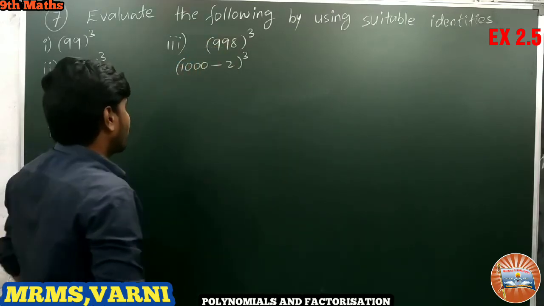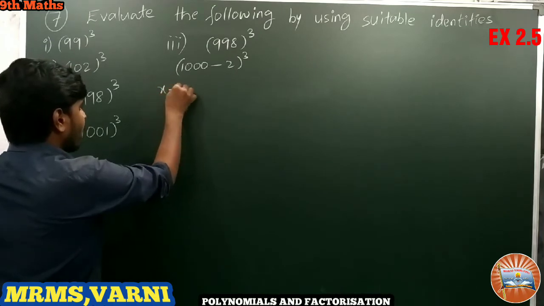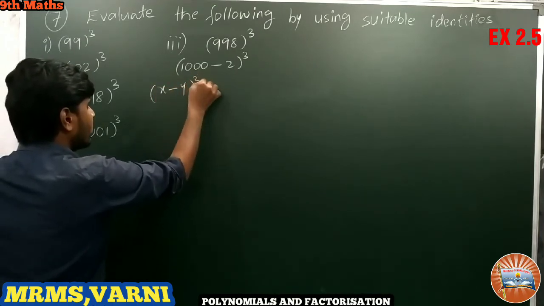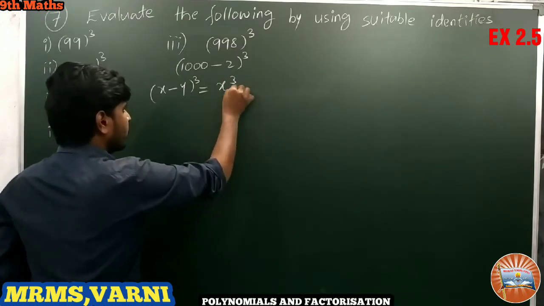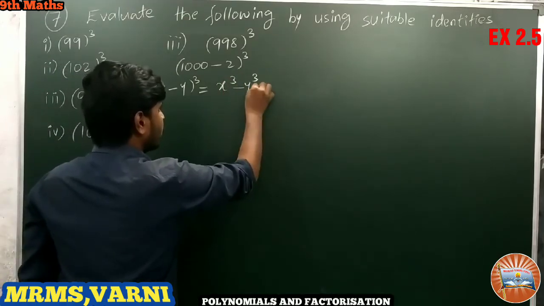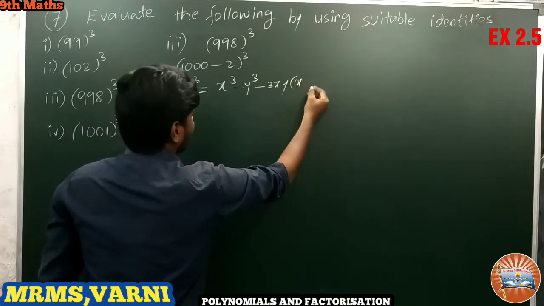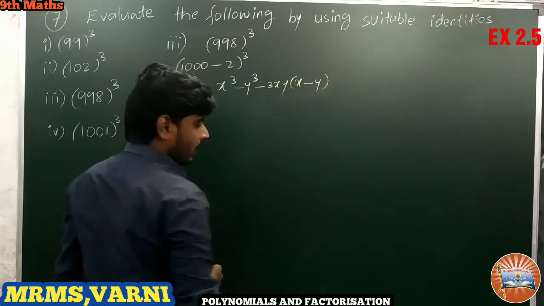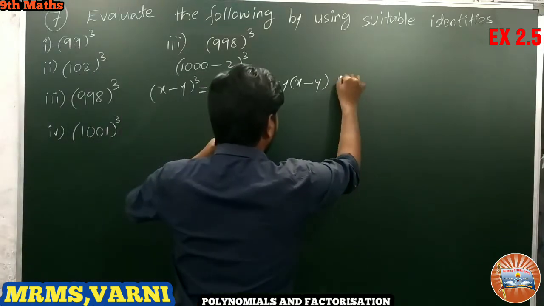Yes, we can write. So we have an identity, (x minus y) whole cube is equal to x cube minus y cube minus 3xy into (x minus y).